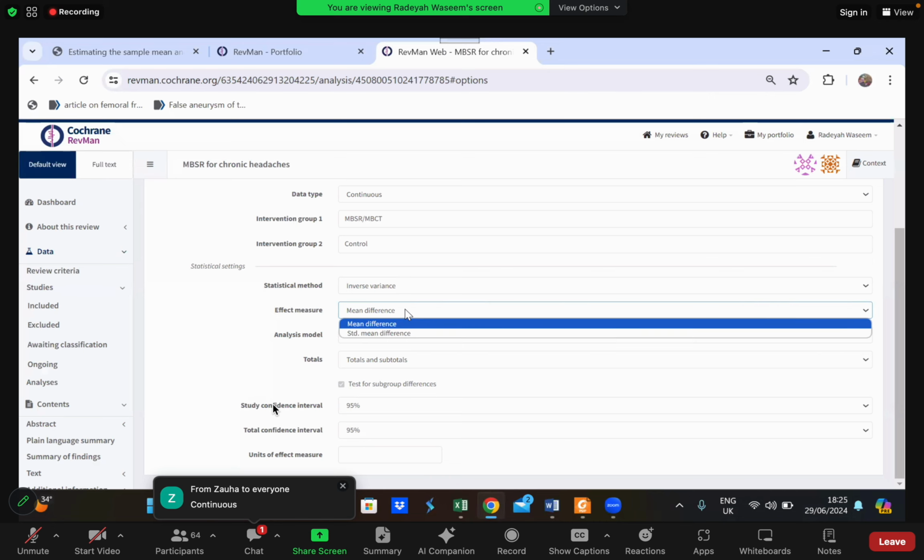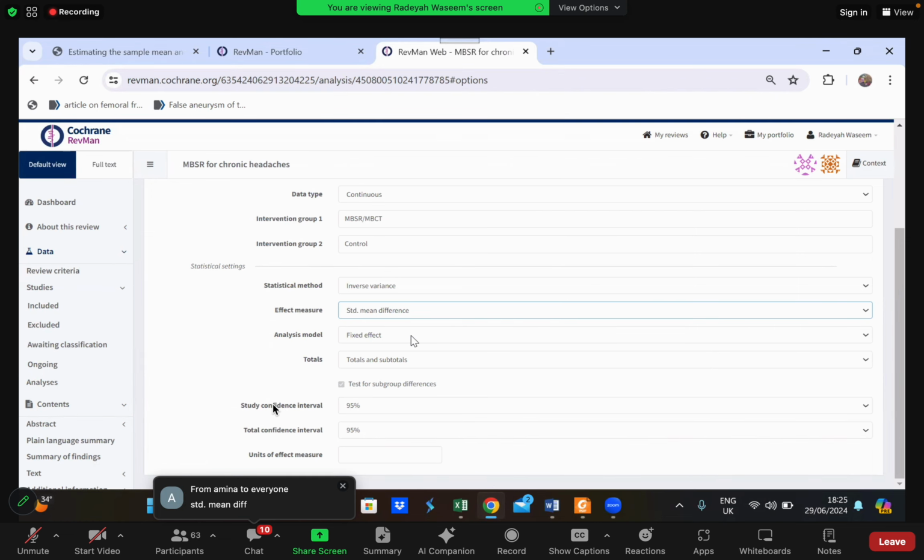What should my effect measure be? Should it be weighted mean difference or should it be standard mean difference? Can you guys tell me? Headache frequency. Frequency can be measured on a scale. It could be mentioned in 30 days. Exactly. Standard mean difference. Excellent.